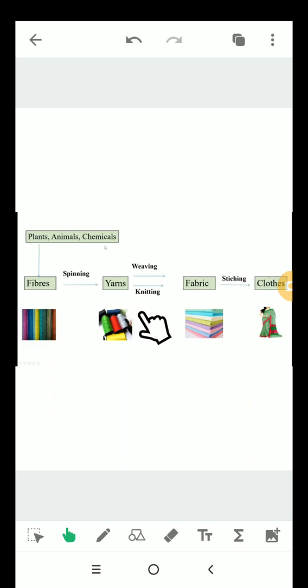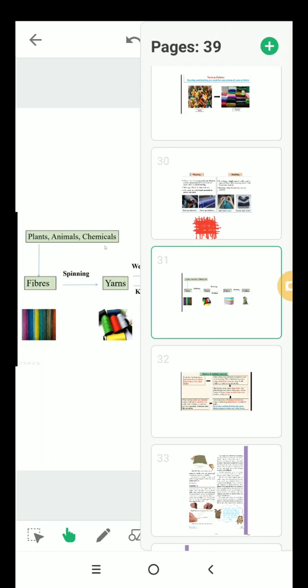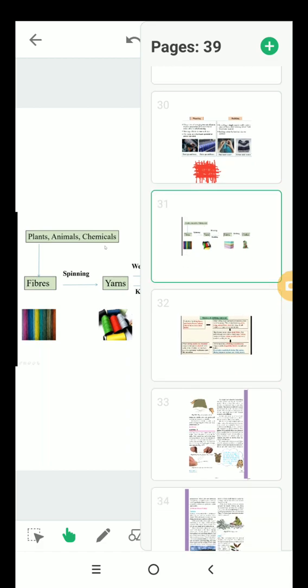And ultimately, fabrics are converted into clothes by stitching. I really hope that now you have learned all the steps from fibers to yarns and fabric.